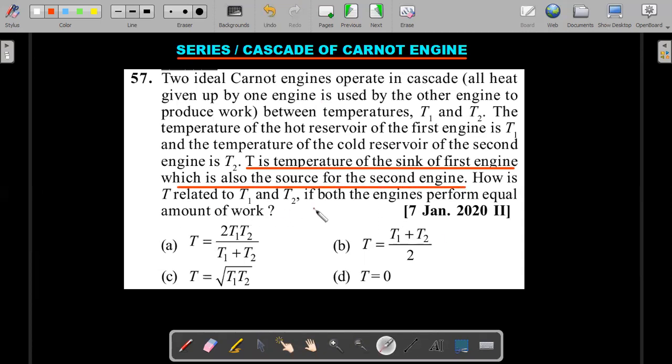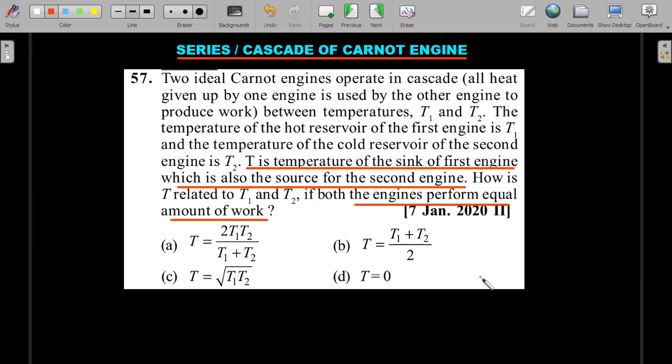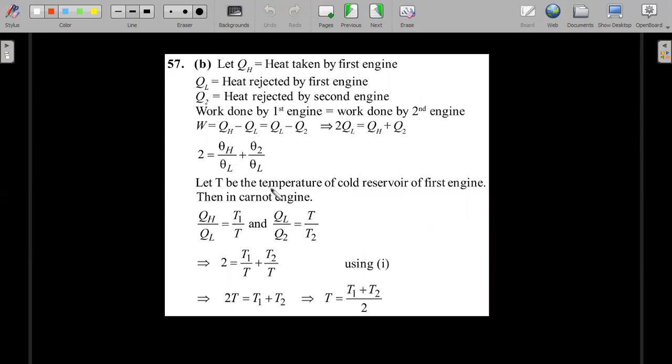How is T related to T1 if both the engines perform equal amount of work? That's what he's asking. Okay. He's given arithmetic, harmonic, and geometric mean. Option D is nonsense. Okay, so you'll understand that if you know a bit of thermodynamics. So let's move forward.